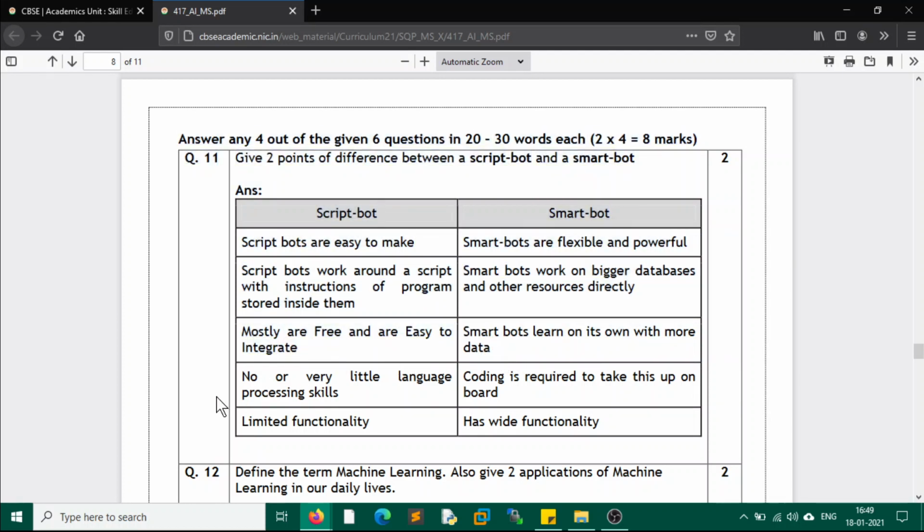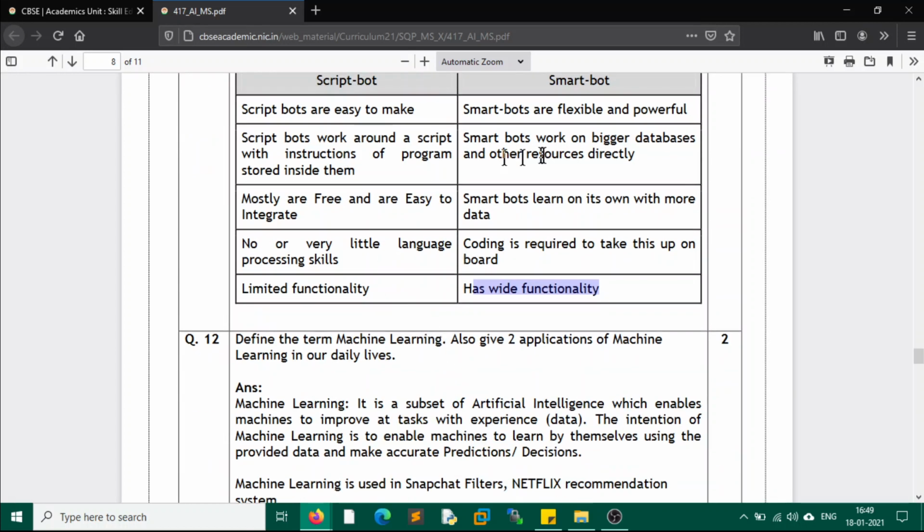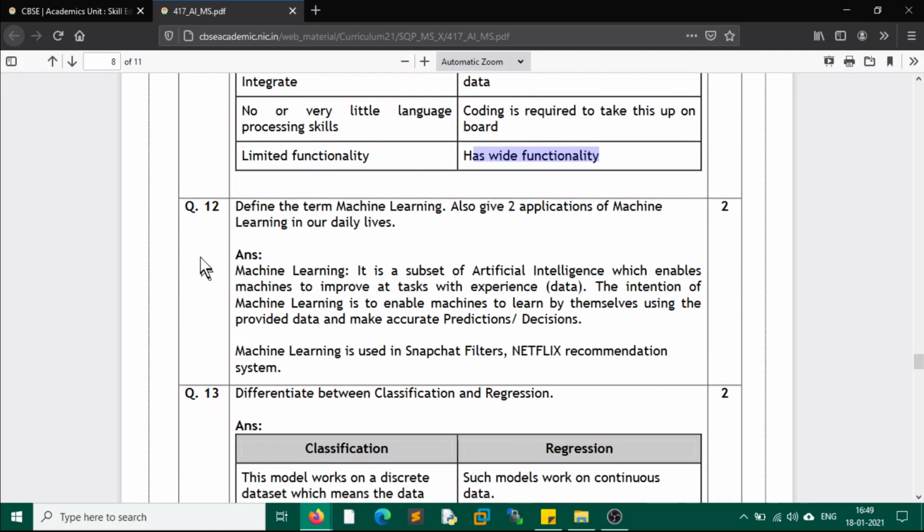They keep on learning new things. There is no or very little language processing skill in the script bot, but in the smart bot, coding is required to take this up. It means a smart bot can do language processing, but coding will be required for this. So limited functionality versus wide functionality. These are the differences between script bot and smart bot.